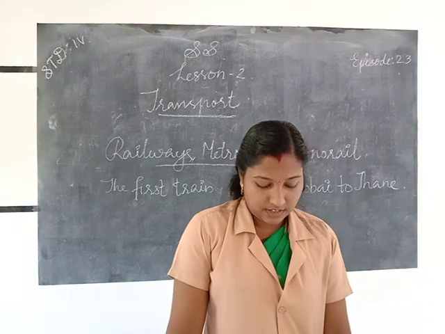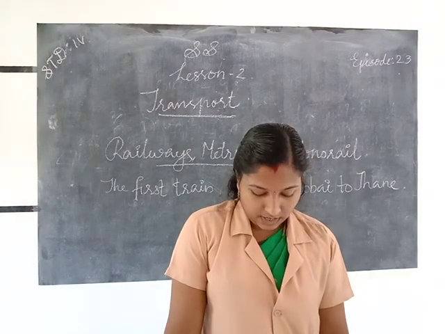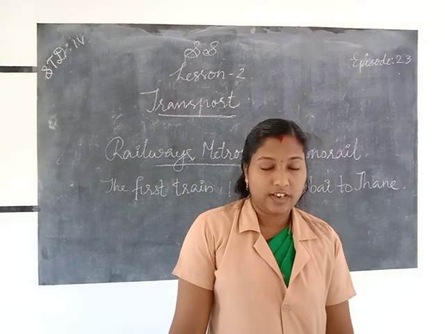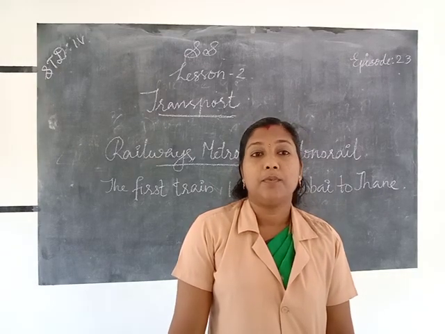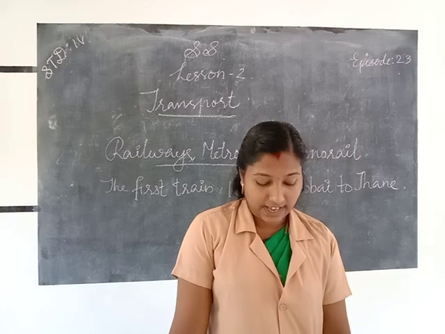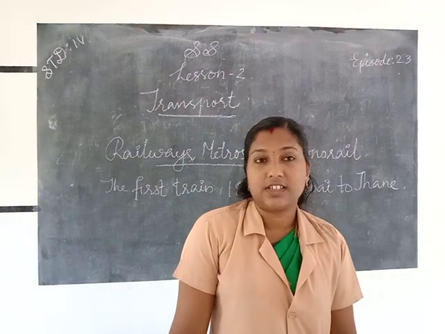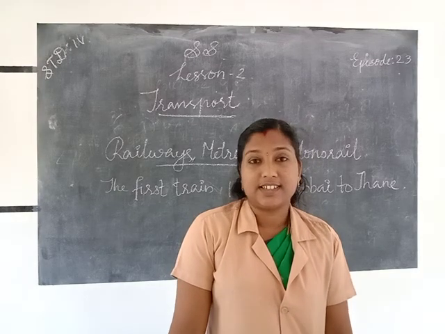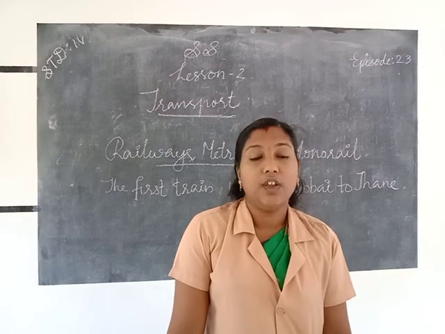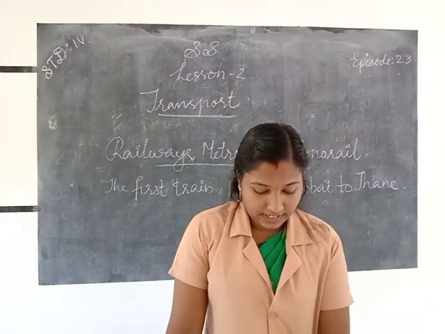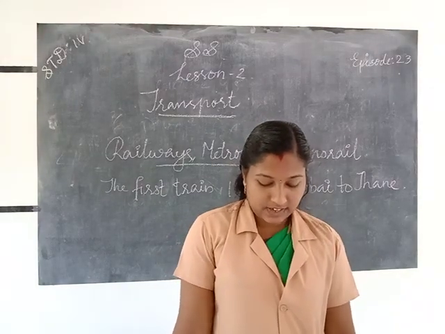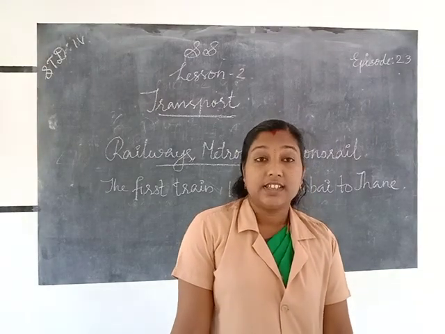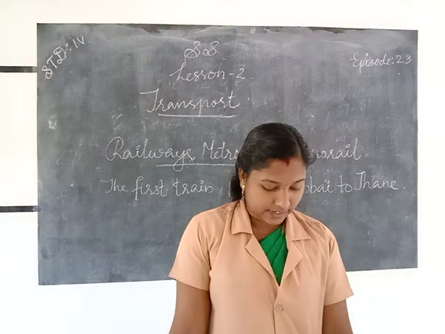About India's railway network, we can say that in Asia, India's position is second largest, and fourth largest in the world about rail. Then the rail network of India is 64,000 kilometer long.